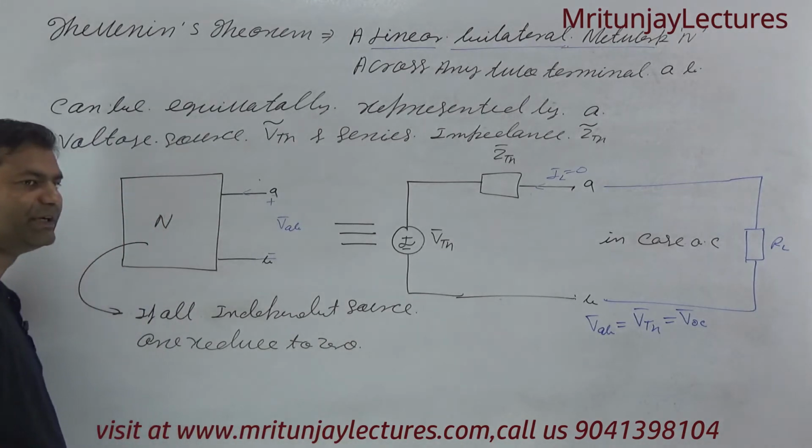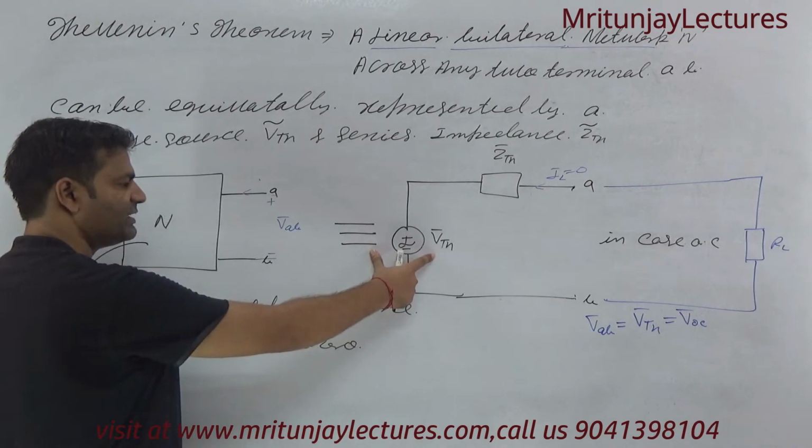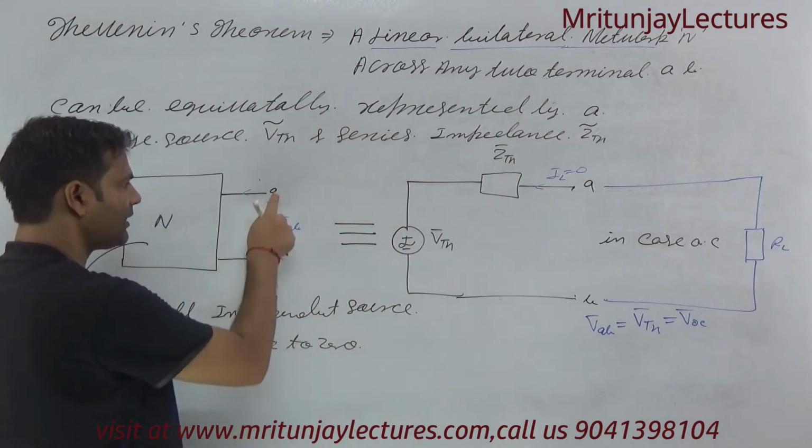If all independent sources are reduced to 0, means if this voltage is 0, then what about V